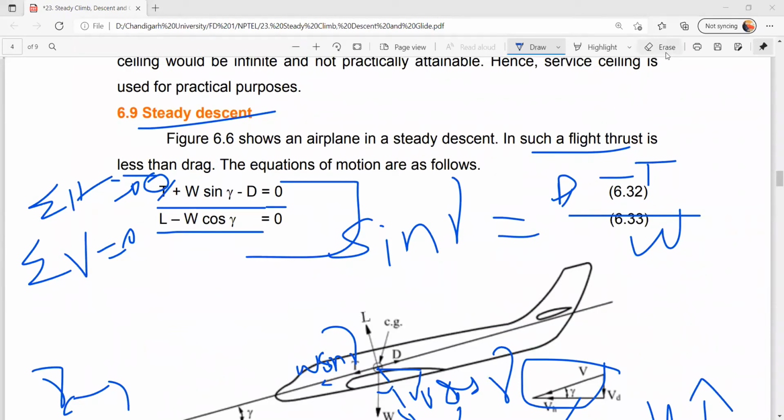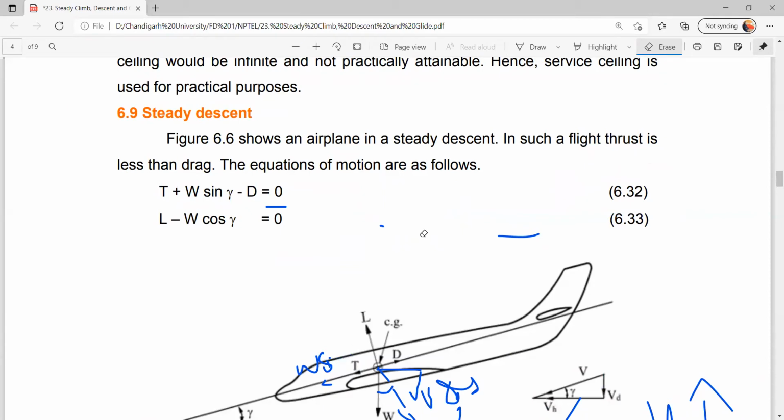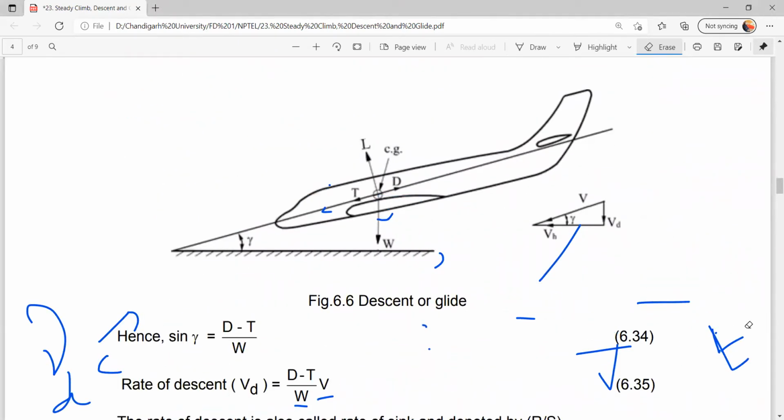Good afternoon, dear students. In the last class, we saw climb performance, and we solved a problem related to climb performance. In this session, we are going to see descent. It is very similar to climb performance, in how we calculated it and what parameters we calculated. But the direction is different, because there we were climbing and here we are descending.